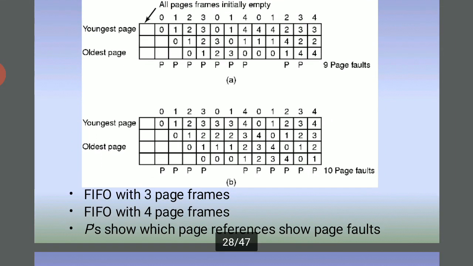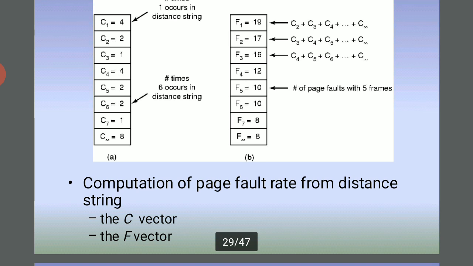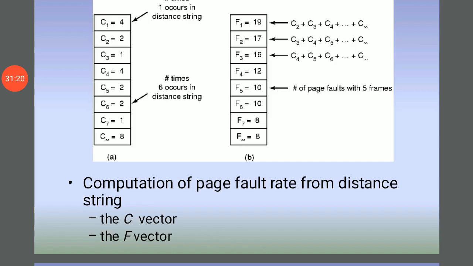FIFO, first in first out, with 3 page frames, and FIFO with 4 page frames, showing the page references and page faults. This diagram explains the page reference and the distance string, the C vector and the F vector.